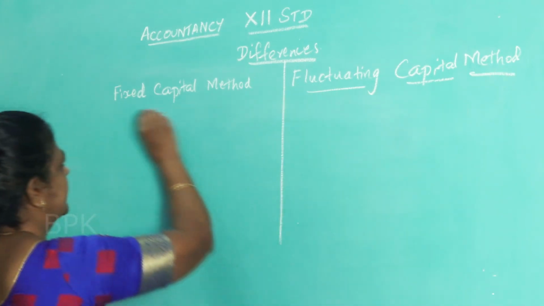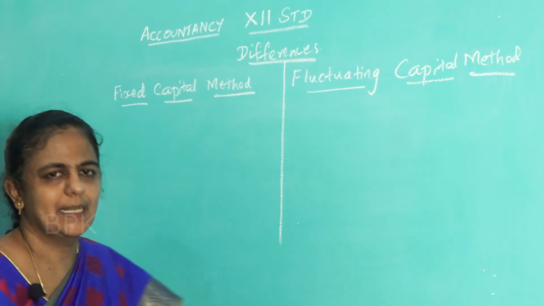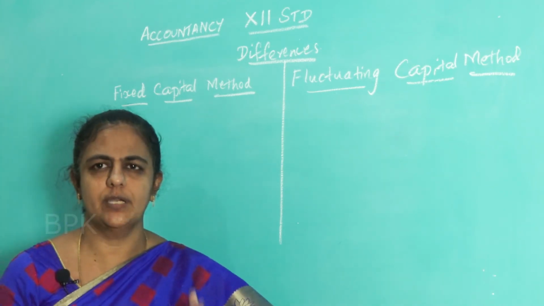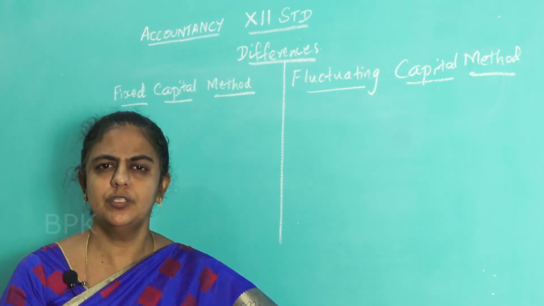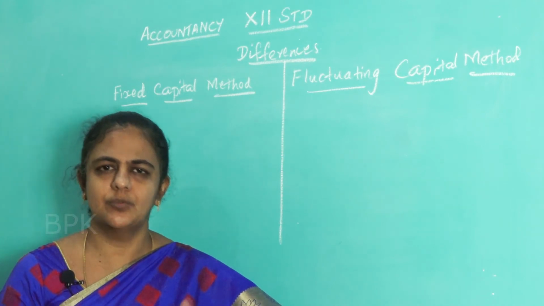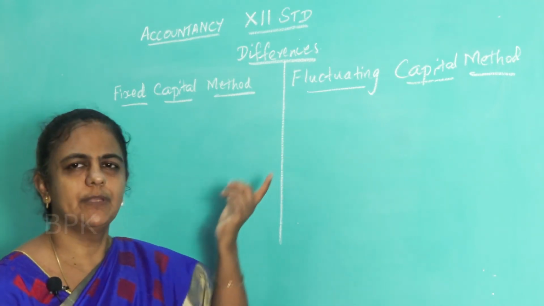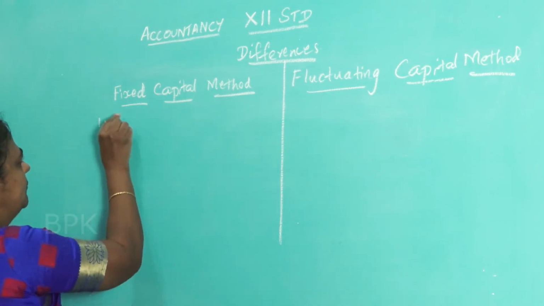Okay, fixed capital method and fluctuating capital method. Already I told you what is fixed capital method and what is fluctuating capital method. If you have understood the meaning of the fixed and the fluctuating, then it is very easy to note the differences also. So, what is the first thing here? Capital, fixed.